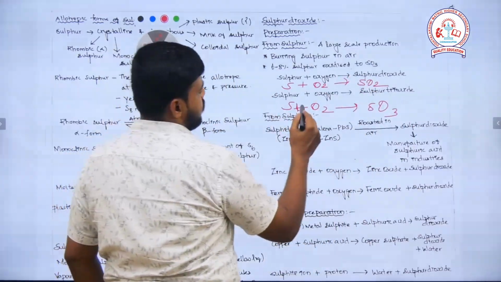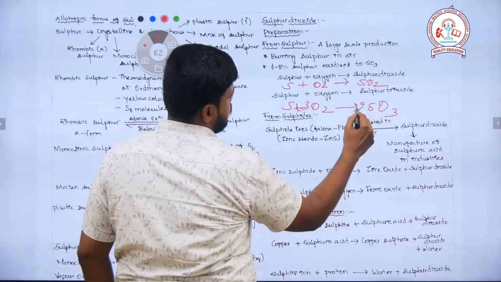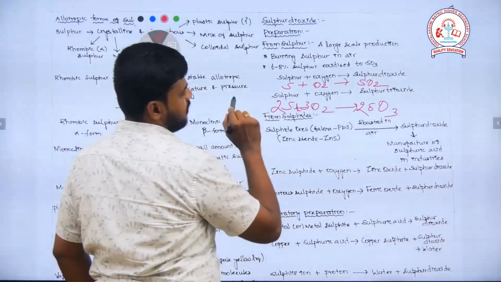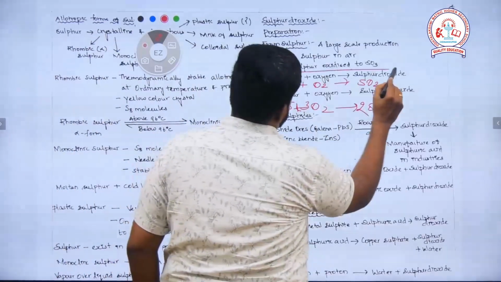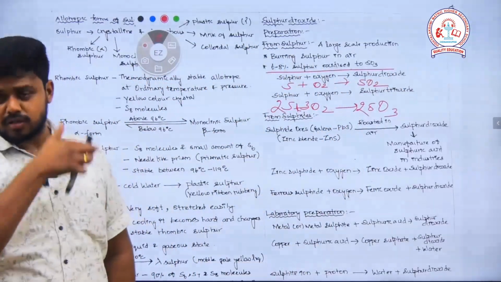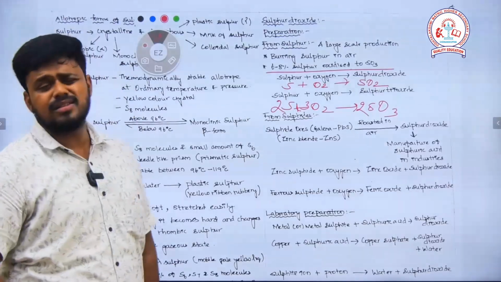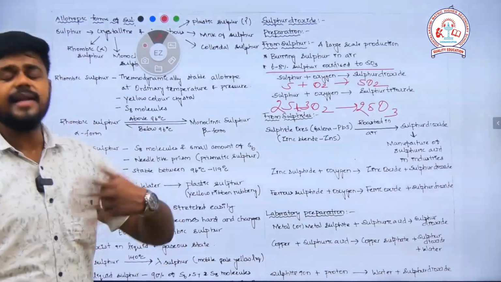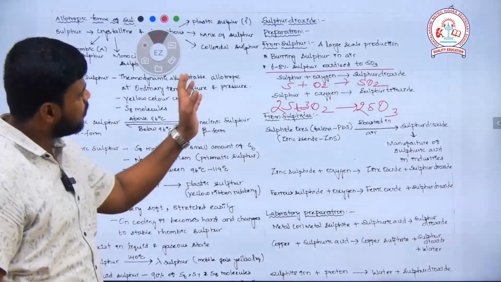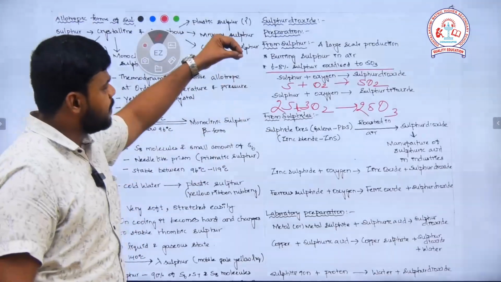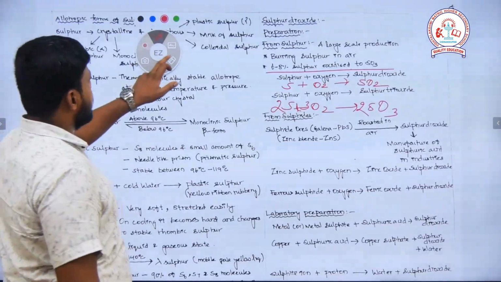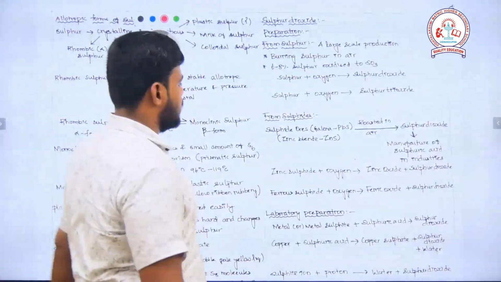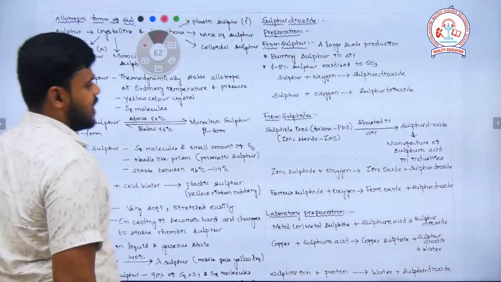So it is 3O2 and it is 2 here, to balance. This is a notable one: 6 to 8% of the sulfur is oxidized to SO3. Out of all the sulfur that we have taken, it does not completely undergo oxidation. Out of 100%, only 6 to 8% will undergo oxidation to form SO3. Then the other preparations include the formation of sulfur dioxide.